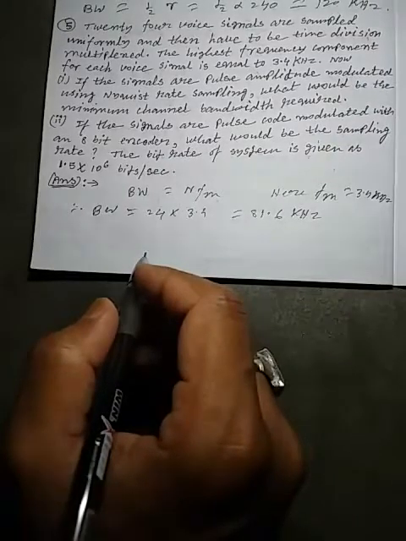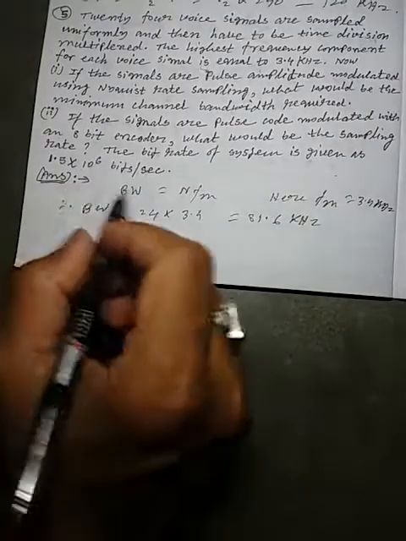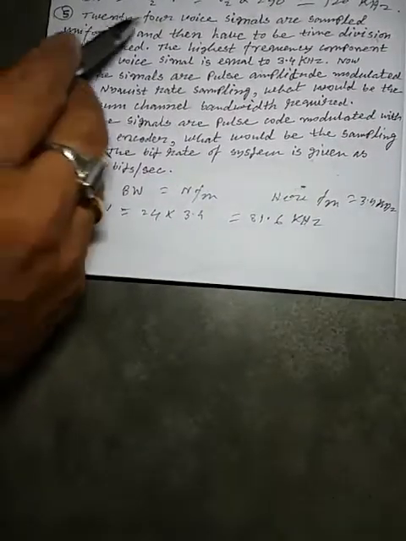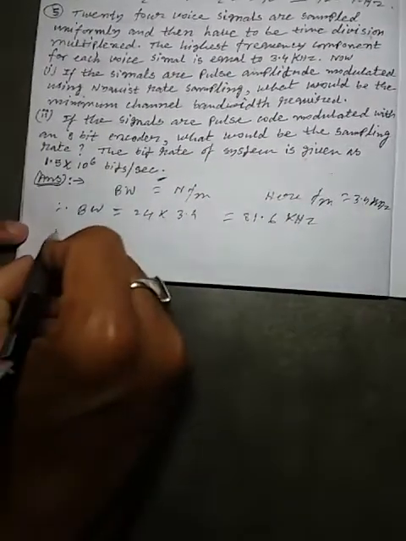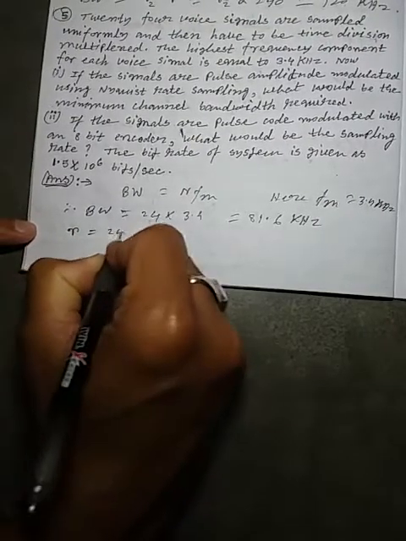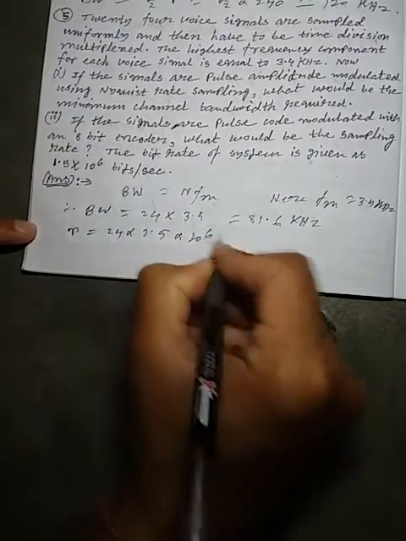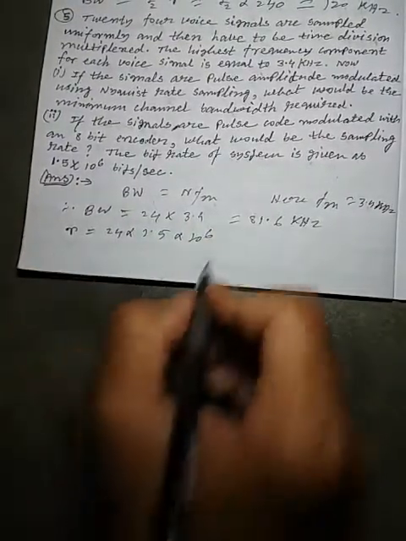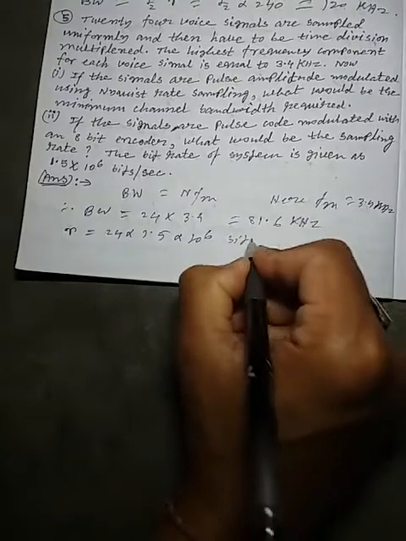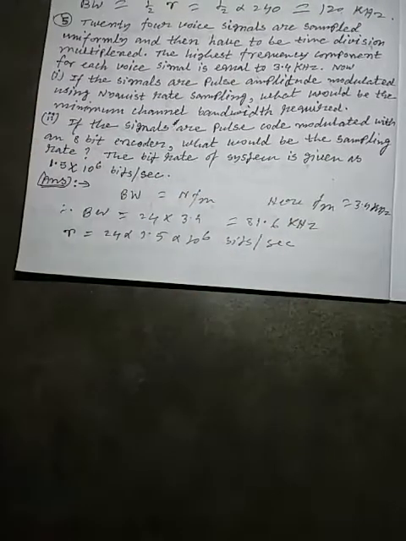So here bit rate is given by 1.5 into 10 to the power 6, and there are total 24 voice signals. So for 24 voice signals, the total bit rate will be R equal to 24 into 1.5 into 10 to the power 6 bits per second.